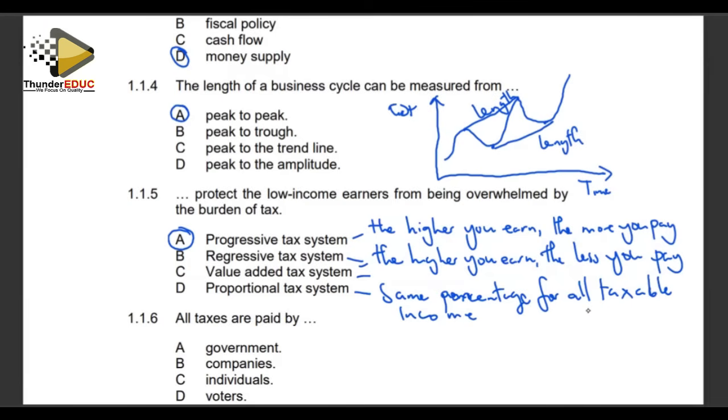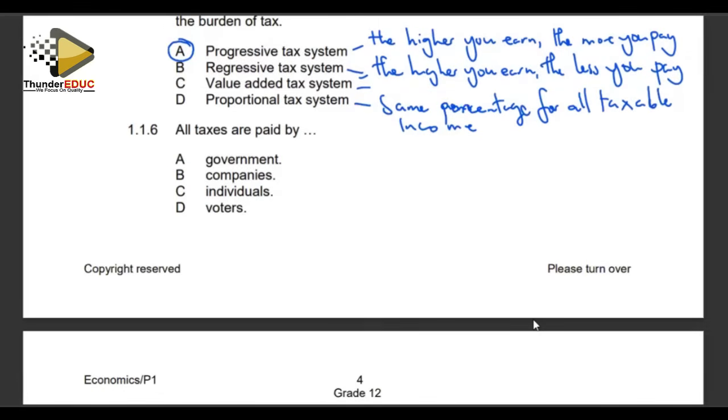Right. We take it to the next question, which is number 1.16. Our question says, all taxes are paid by. All taxes that you have are paid by individuals.